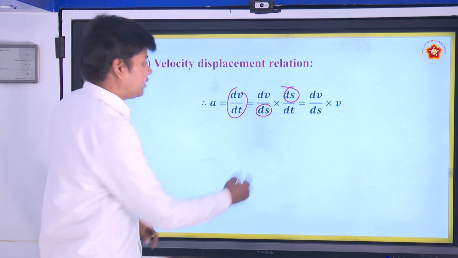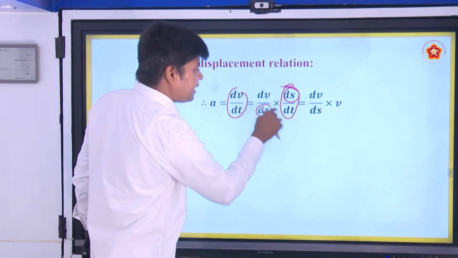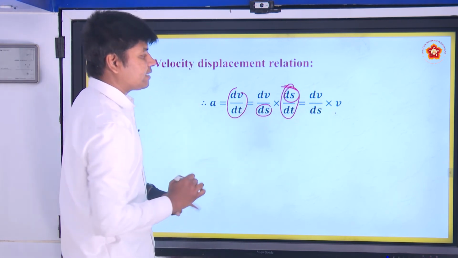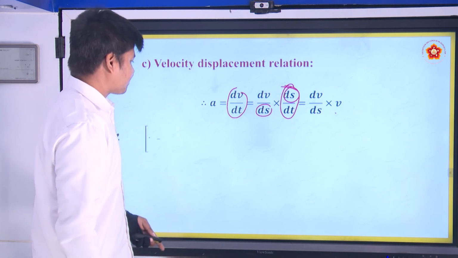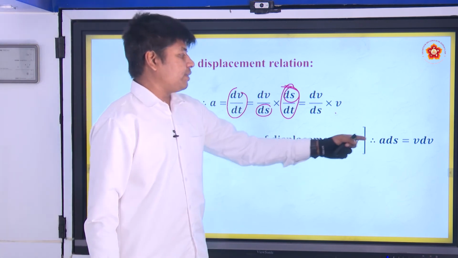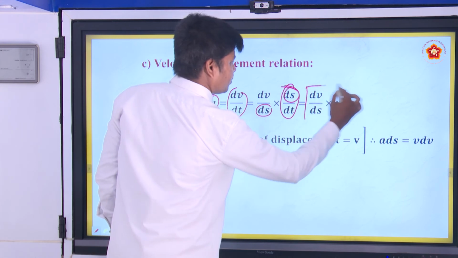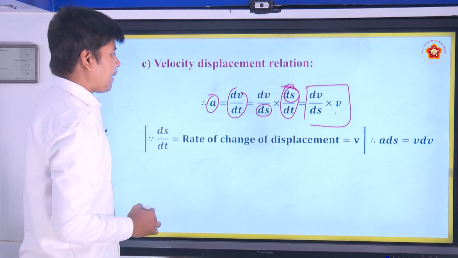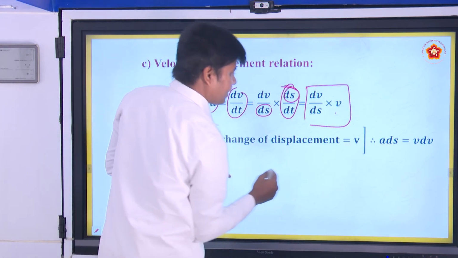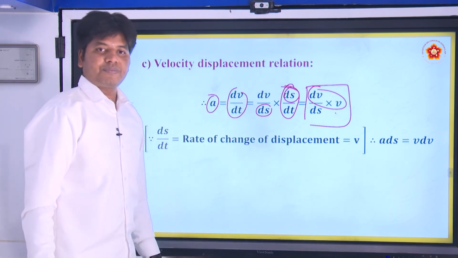Alright. So this quantity we already know. After doing the mathematical manipulation, the ds by dt quantity we know, that is v. What is remaining? dv by ds. Let us play with that. So ds by dt is what? Rate of change of displacement, that is v. That means here, just see these two. What happens here? You just bring this ds this side, a ds. What is remaining? Only this term is remaining, v dv, right?